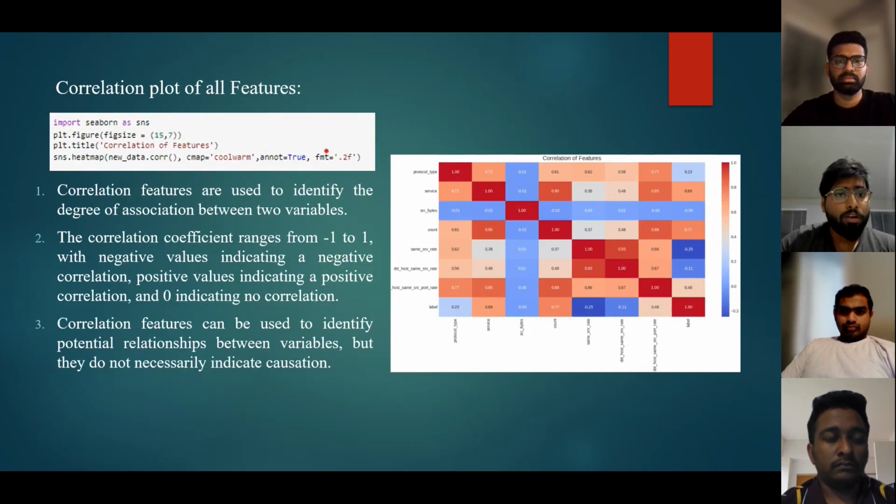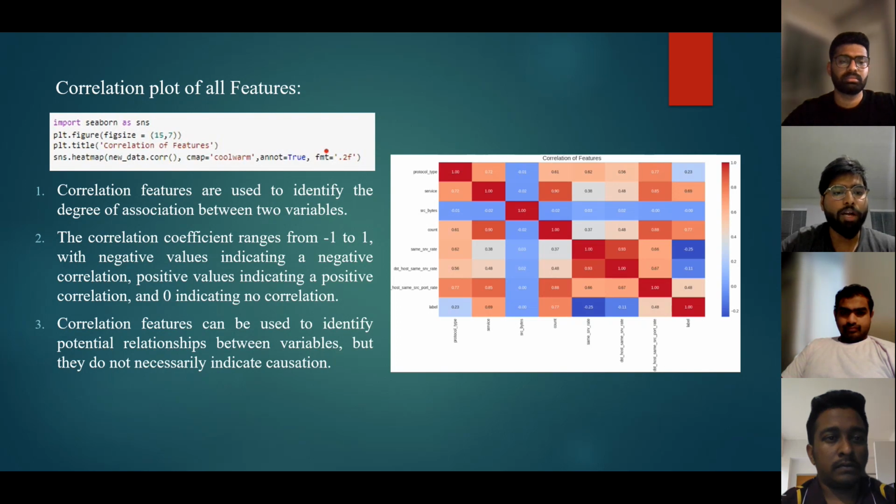Let us talk about the correlation plot of the features. For the correlation plot, we need to import Seaborn. Correlation is used to identify the degree of association between two variables. The correlation coefficient ranges from -1 to 1, where -1 indicates negative correlation, 1 indicates positive correlation, and 0 indicates no correlation.